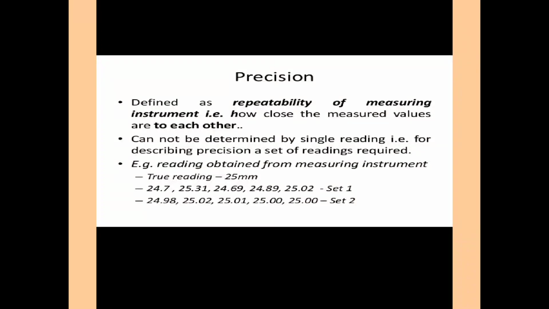Precision is defined as repeatability of measuring instrument, that is how close the measured values are to each other. Imprecision cannot be determined by single reading. So here we take 3 to 4 readings of any component or any job to get a mean value.